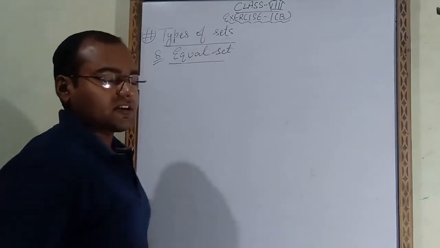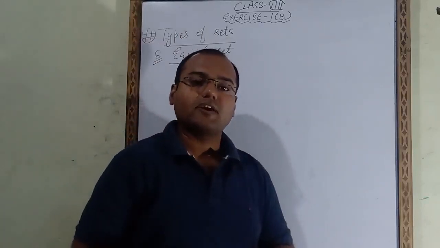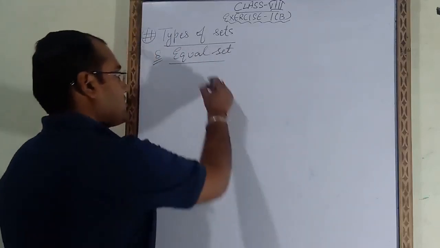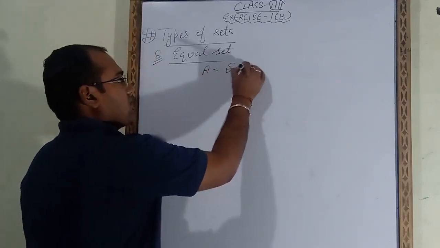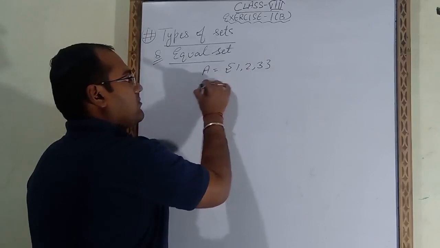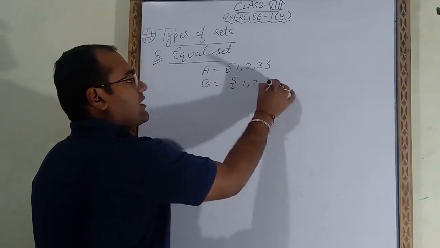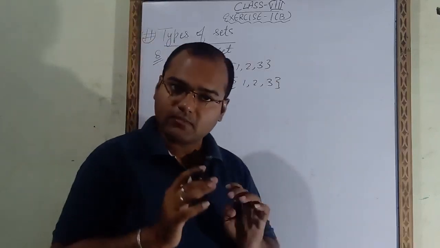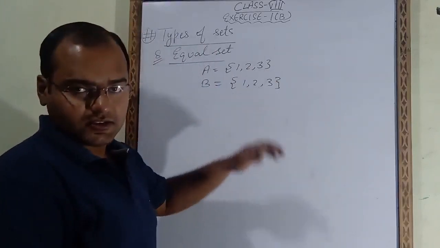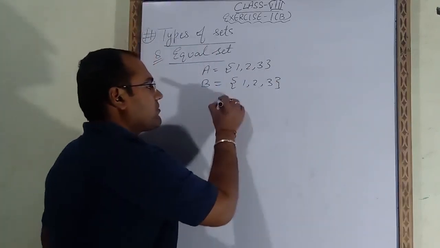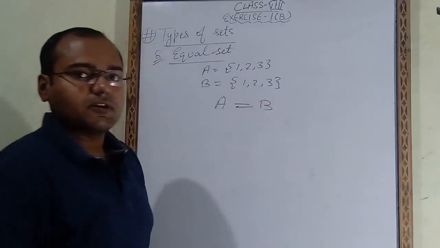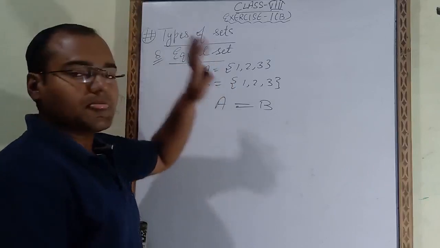In equal sets, all the elements of set A and set B should be the same. Suppose set A is given as 1, 2 and 3, and set B is also 1, 2 and 3. So all the elements of A and B are the same, and we will call such sets equal sets. And how will we represent it? We will represent it as A is equal to B. So like this you have to represent equal sets.